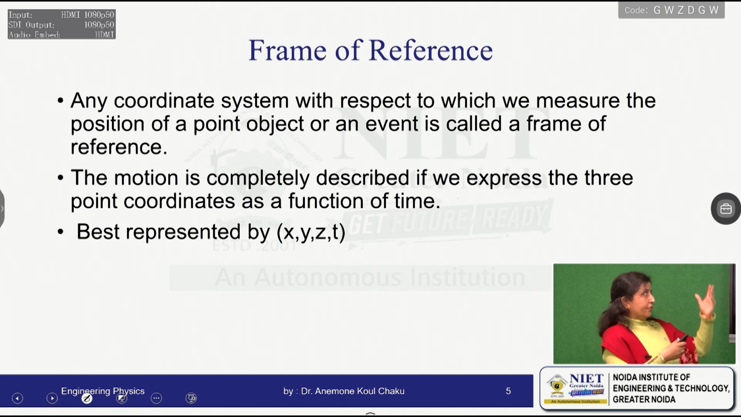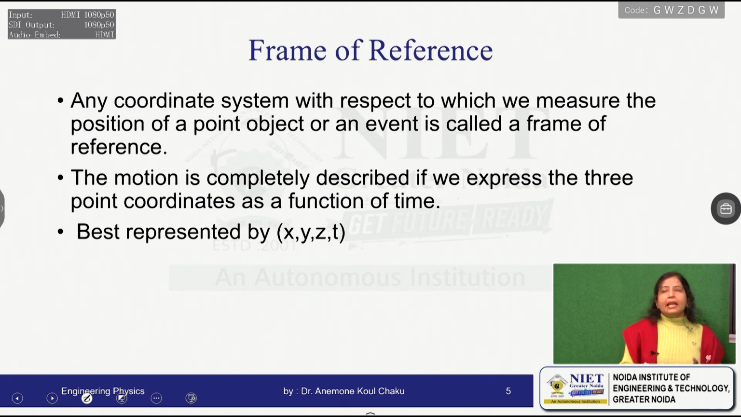Now, coming to this frame of reference, we can define it as any coordinate system with respect to which we define the position of an object as a function of time. That is known as the frame of reference. So here we have 4 coordinates: 3 for space, x, y, z, and t for the time.